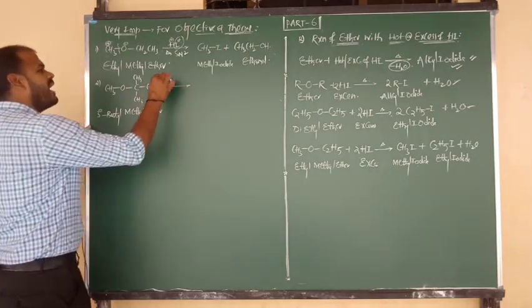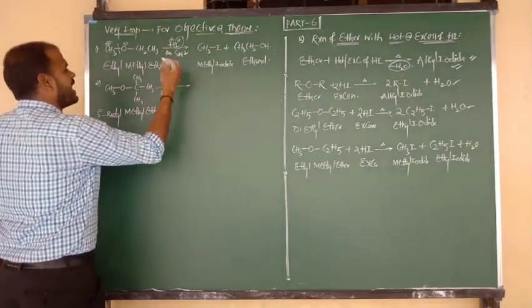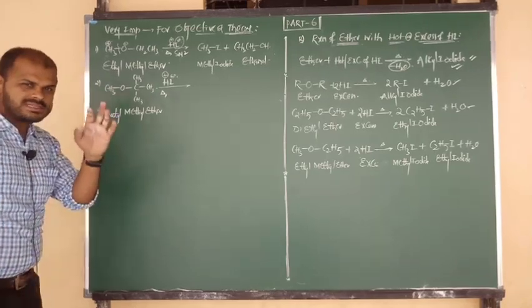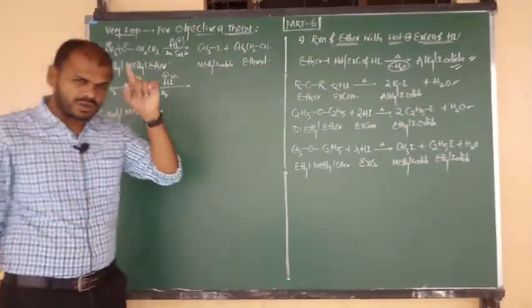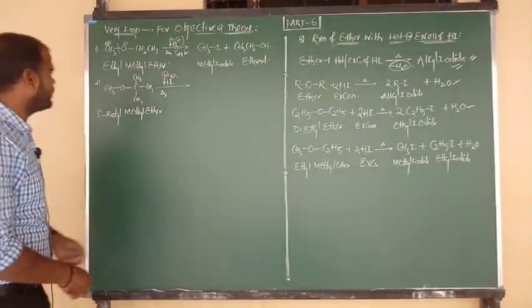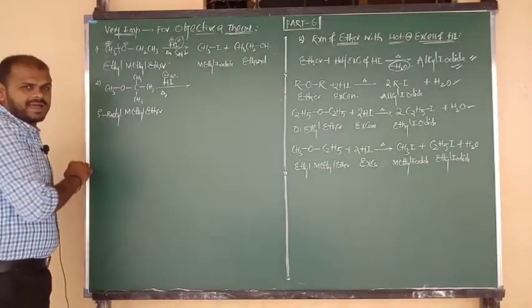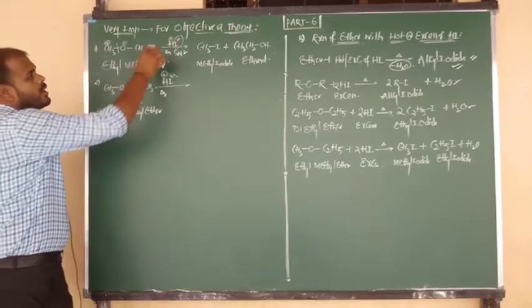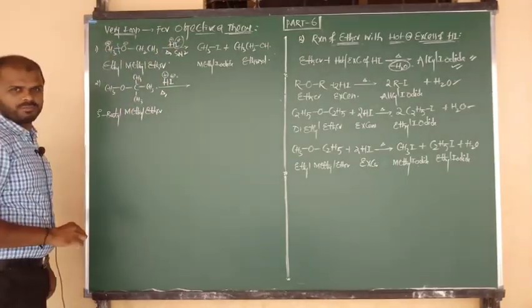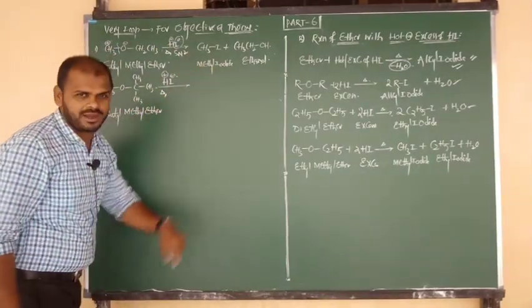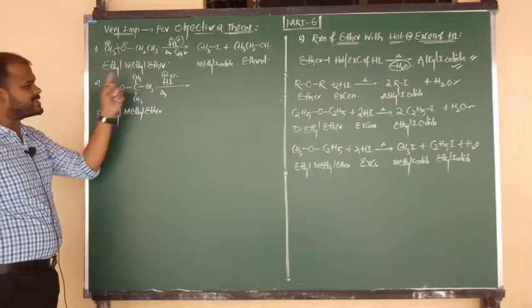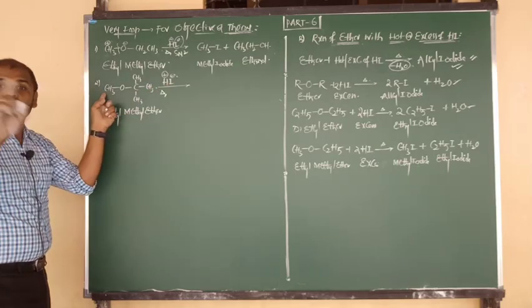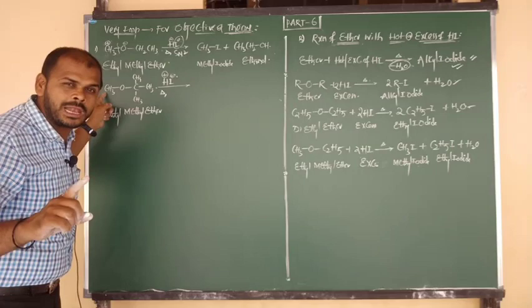Hydrogen iodide. Again H contains charge plus and I contains charge minus. Once again here I am going to introduce another new rule, very important, listen carefully. One side methyl, one more side tertiary butyl. According to rule number 1, the nucleophile attacks upon the smaller group and that changes into iodide. Here also the nucleophile would attack the smaller group, but here the nucleophile cannot attack the smaller alkyl group.